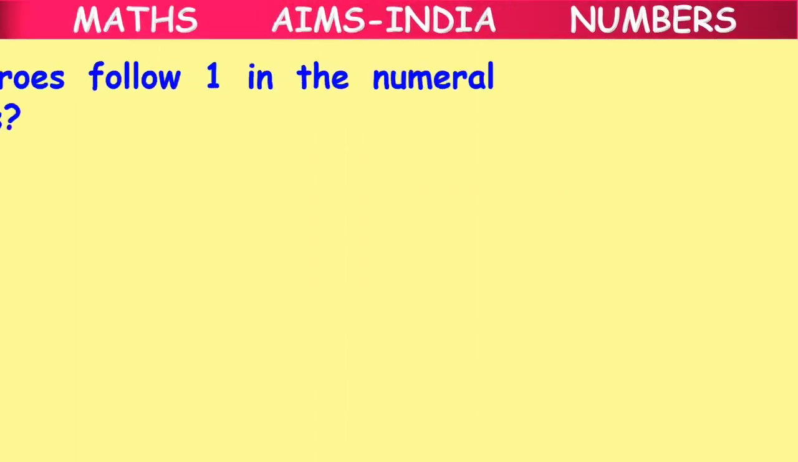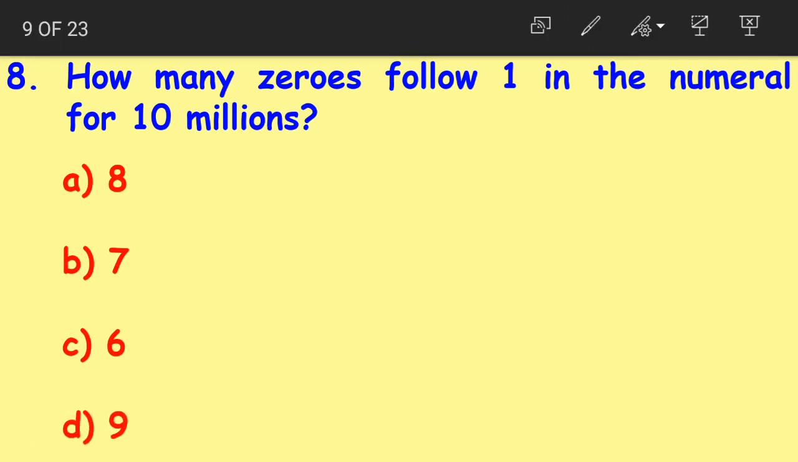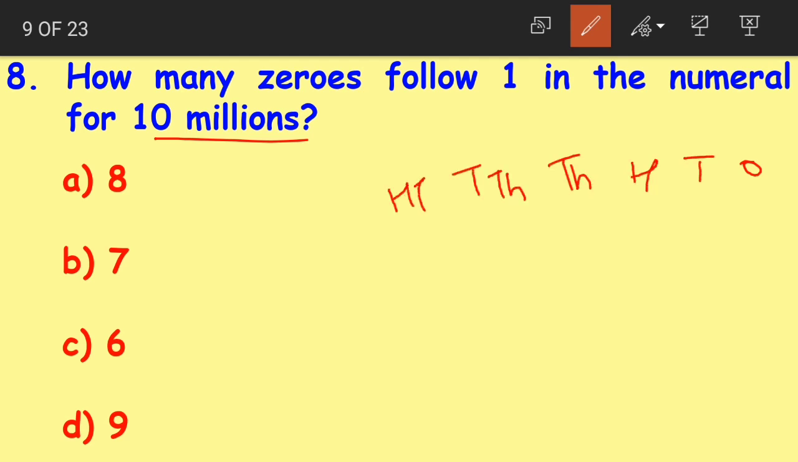Next, question number 8. How many zeros follow 1 in the numeral for 10 millions? Option A 8, option B 7, option C 6, option D 9. Again 10 millions. So we'll write the place values: thousands, 10,000s, 100,000s, millions and 10 millions. It is the international system, right?